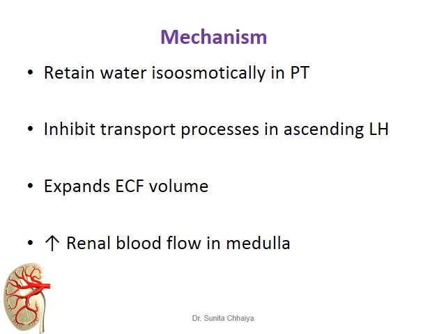That inhibition at the ascending limb may lead to elimination of water along with some anions and cations, and ultimately more diuretic effect is produced. So there is an expansion of extracellular fluid volume, and if extracellular fluid volume is enhanced, renal blood flow towards the medulla is also increased.